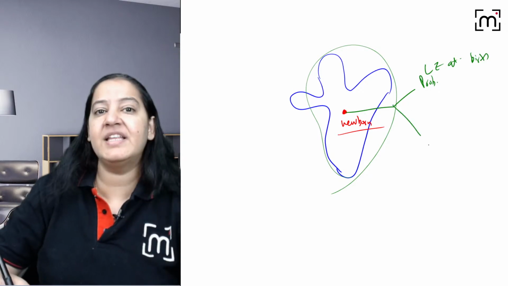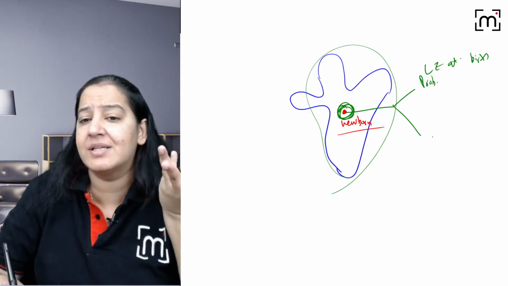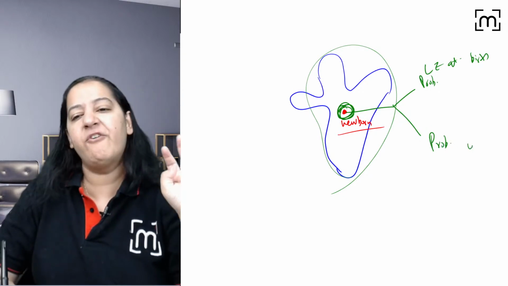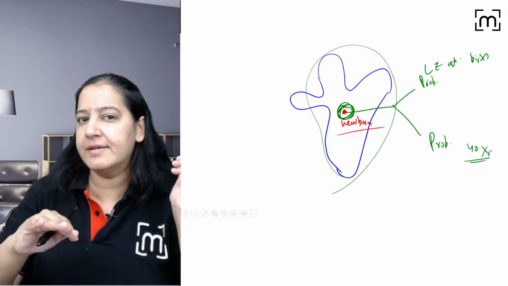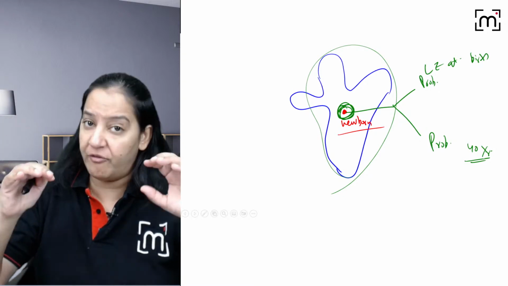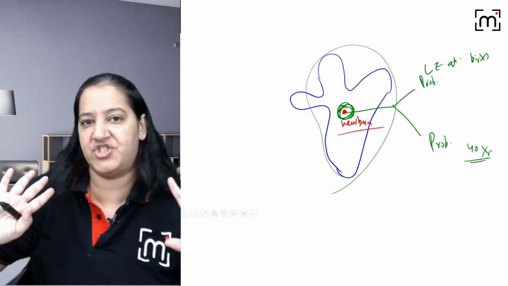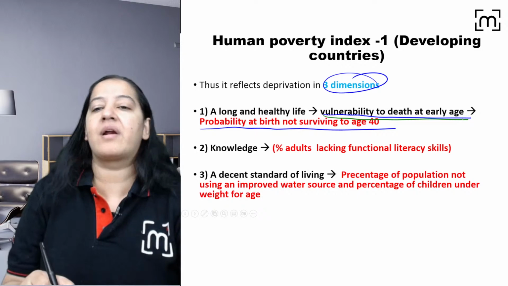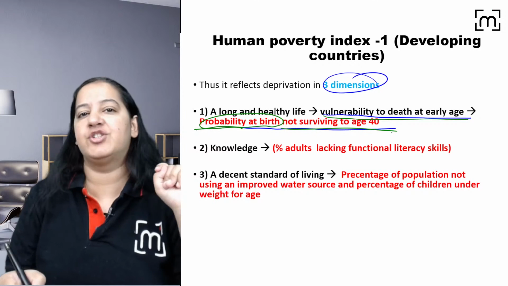The second thing we see, there are how many chances that this newborn who is born today, we are expecting how many chances. The probability percentage. What is the probability percentage this newborn will die before the age of 40 years? That is considered as premature death in India. If someone is dying before 40 years now, that is considered as premature death. So applying the current mortality and morbidity of our country on this newborn, we are expecting. This is not reality. Everything is expectation. So that is known as vulnerability to early death. Death at early age. So probability at birth of not surviving the age of 40. Give me a thumbs up.